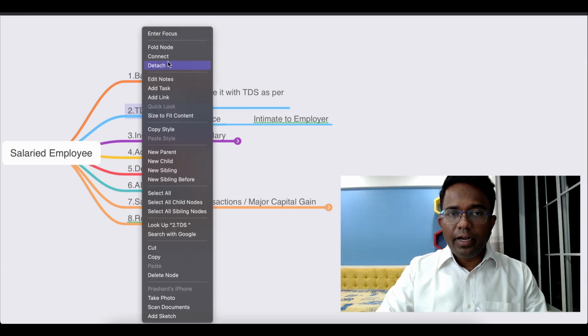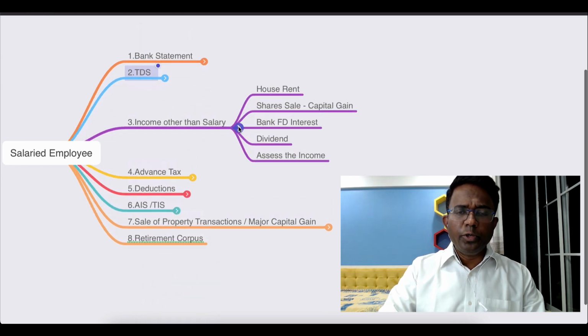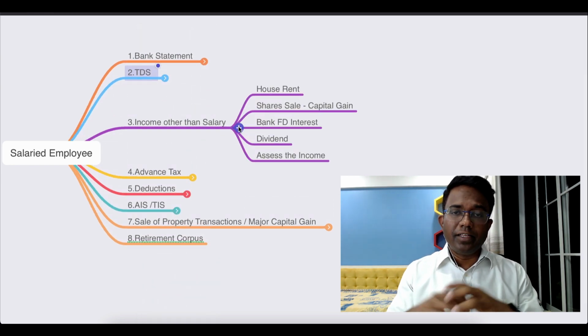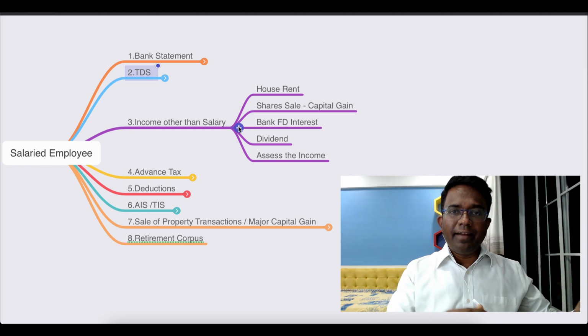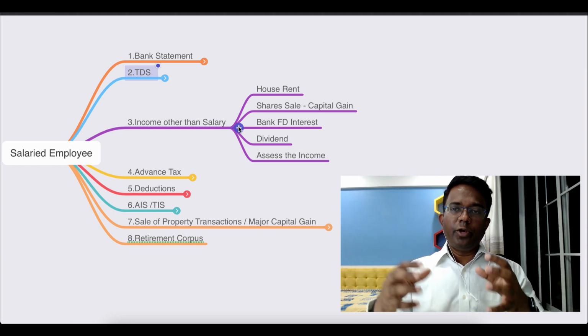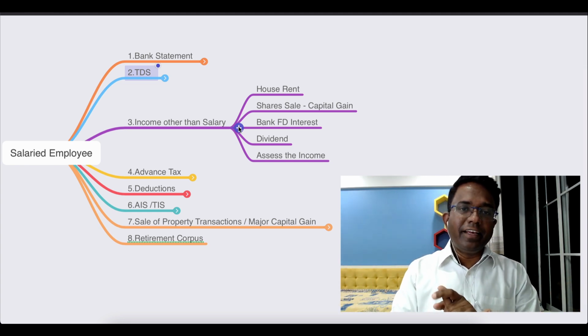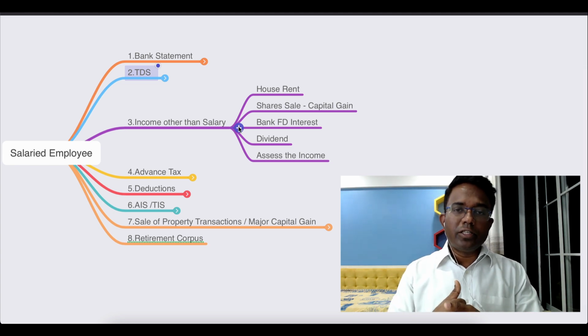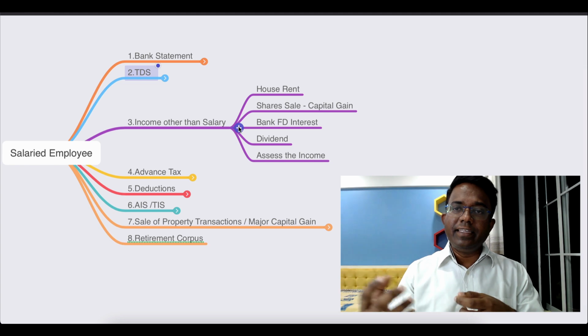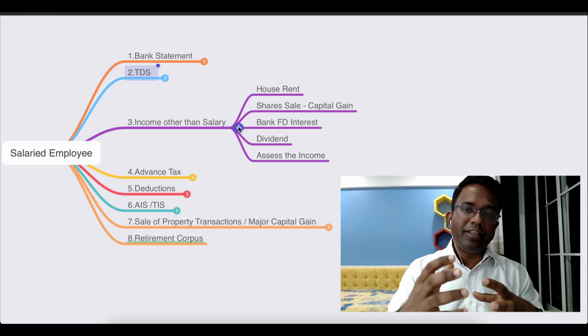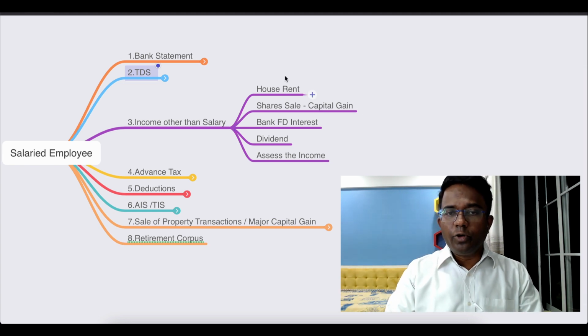The next, third point is you need to list down all the other incomes other than salary, because on the salary part your employer or your company is deducting the TDS on a monthly basis, and on the other part there could be a possibility कि आप उस पर कोई TDS नहीं जाता रहेगा या कोई टैक्स या एडवांस टैक्स आपने नहीं भरा रहेगा. So this could be the list.